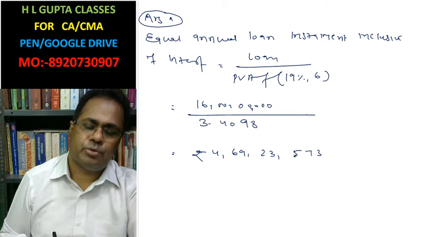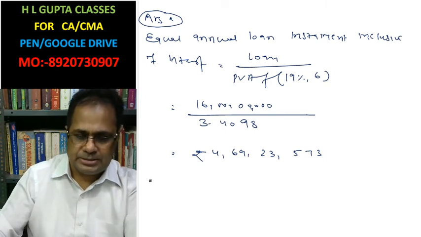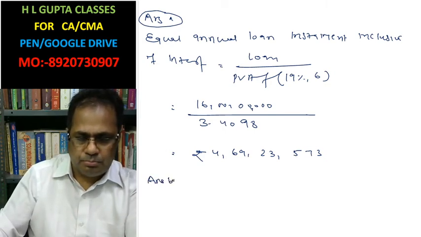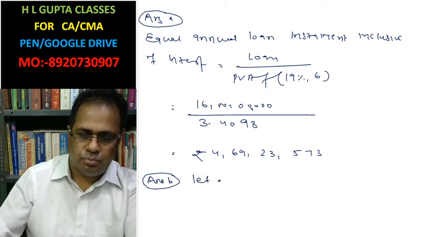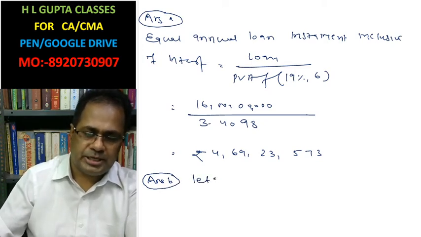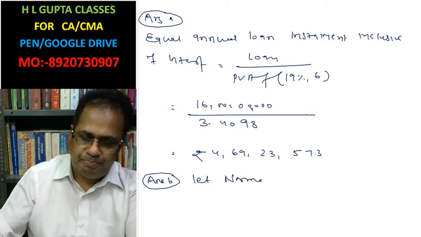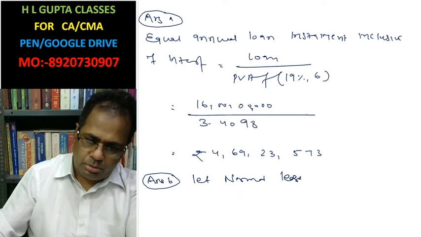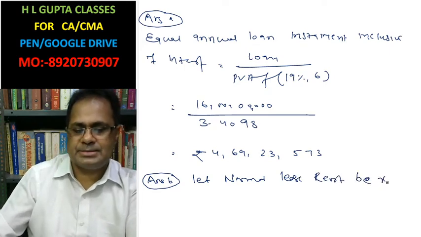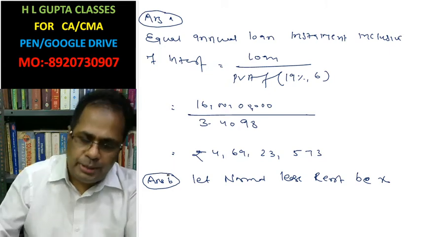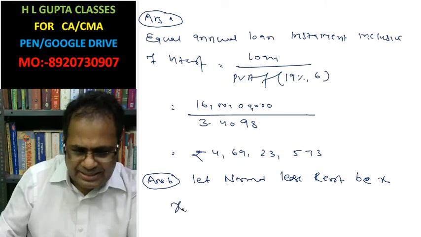Now we need to calculate the second answer. Let the normal lease rent be X. You are going to receive X as lease rent.